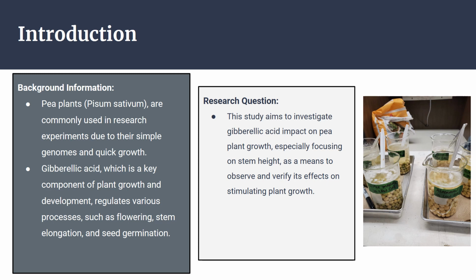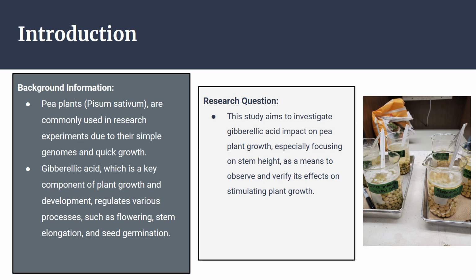Talking about the background information, Pisum sativum is the scientific name of pea plants, which are commonly used in research experiments due to their simple genomes and quick growth. Gibberellic acid is a key component of plant growth and development, which regulates various processes such as flowering, stem elongation, and seed germination.